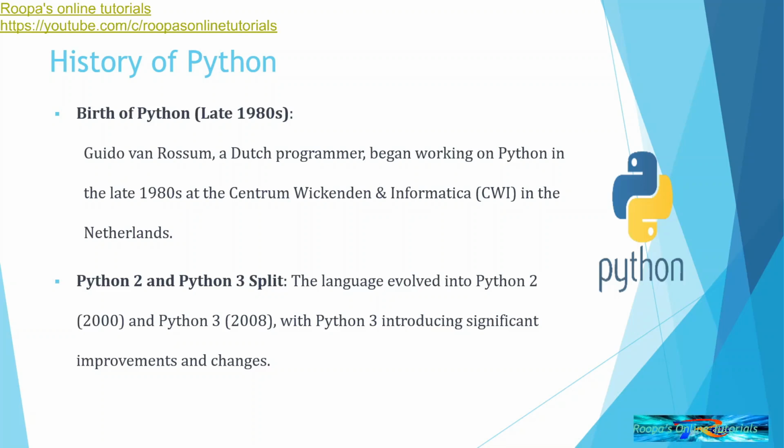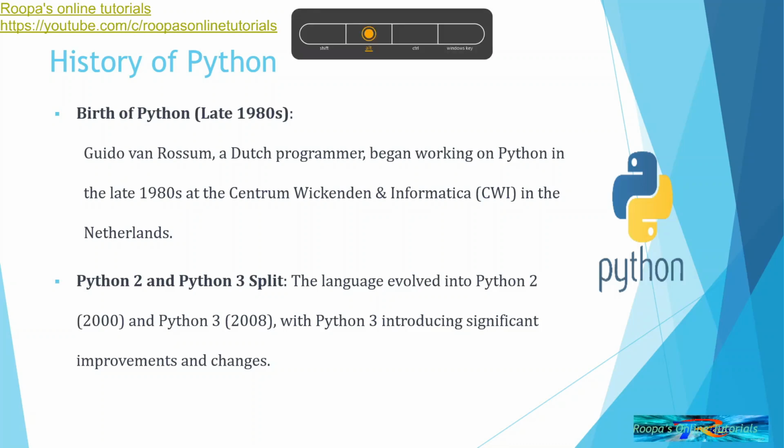Learning this language takes very minimal time, and it also helps to solve complex problems. Python's first release happened in 1991. The version was 0.9.0. It had exception handling and functional modules in the earlier version itself.